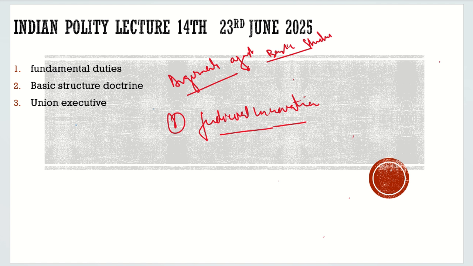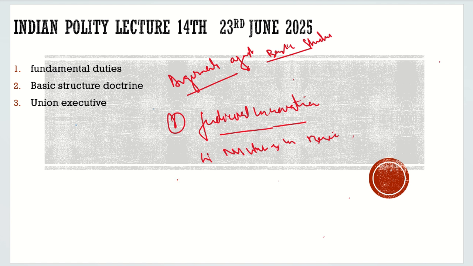So what is the first allegation against the basic structure? It is a judicial innovation. Nowhere in our constitution is the term basic structure mentioned. It is something adopted by the judiciary. It came by judicial innovation, by judicial creativity. It is nowhere mentioned.